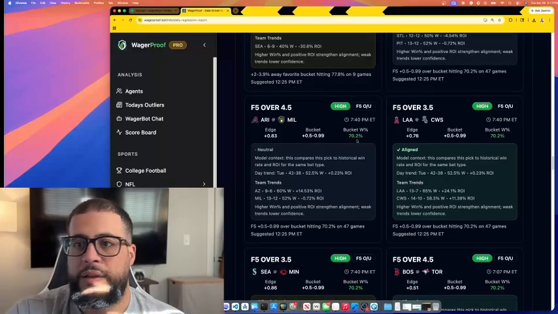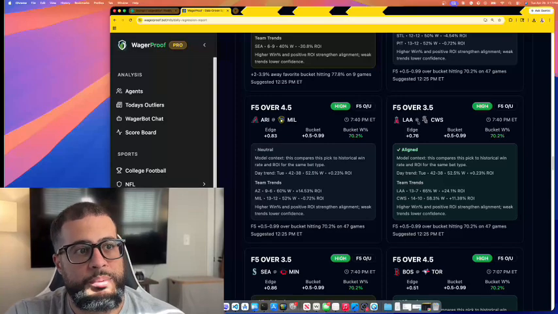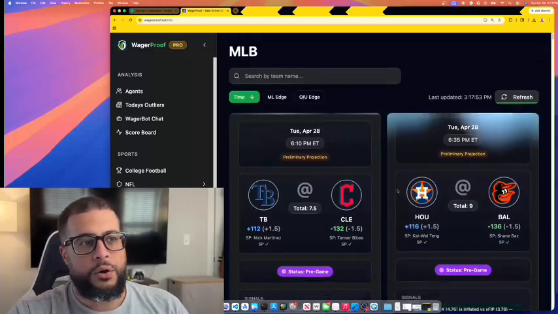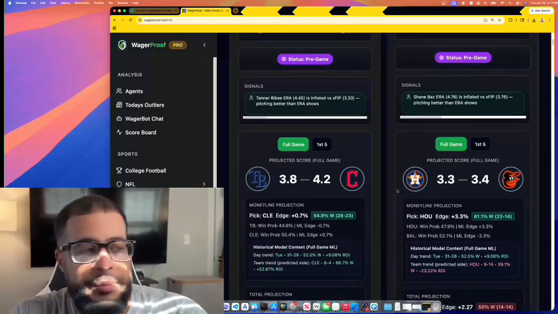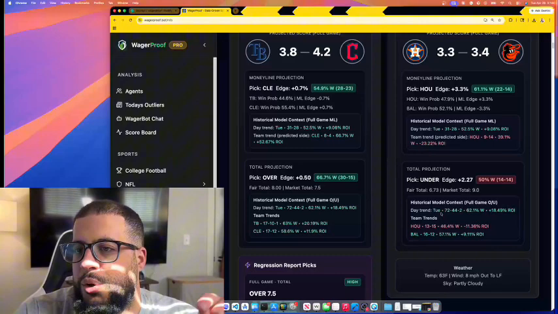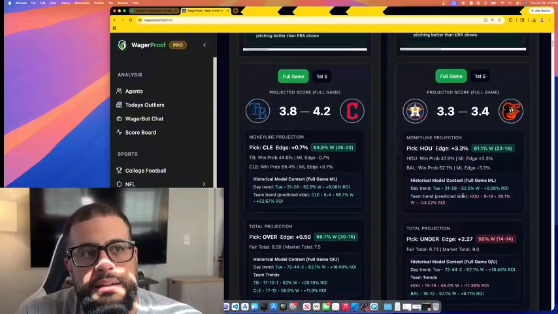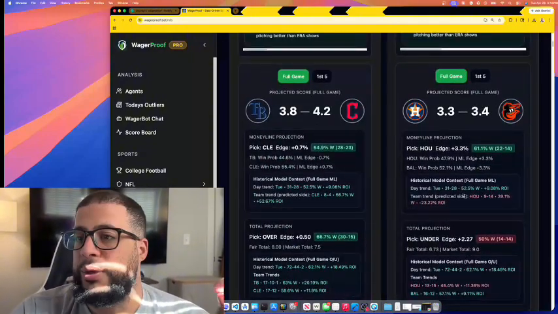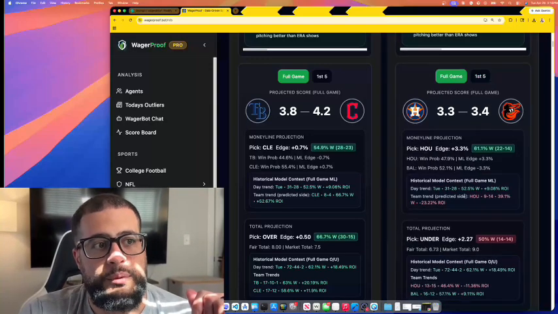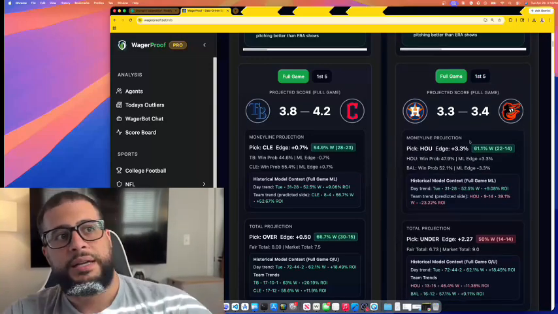So that is all in here now on the regression report, just an added layer of splits to help you make a good decision. And I added all of these on every single game. So when you go to the main page where it shows every model prediction, you'll see how each team performs on over-unders. And then you'll see the predicted winning team. How do we do with that team on money lines? And it does it both for first 5 and for full game. So just as another example, there's layers to this, okay?